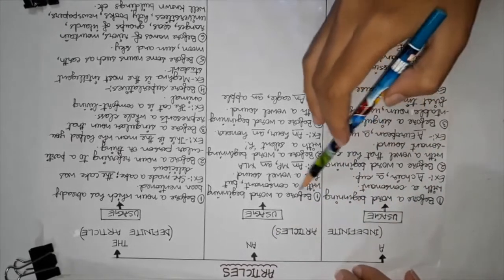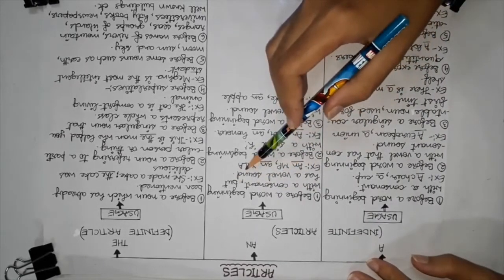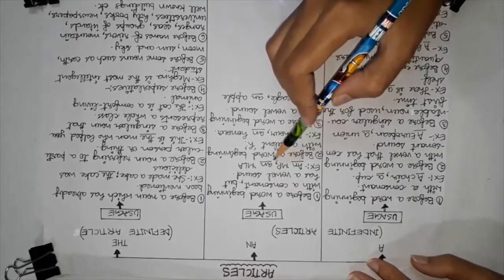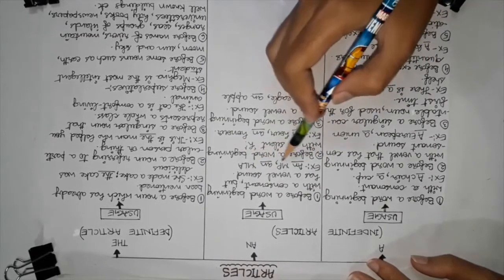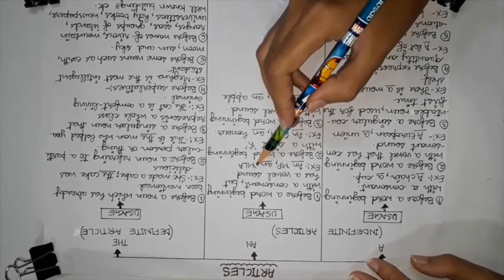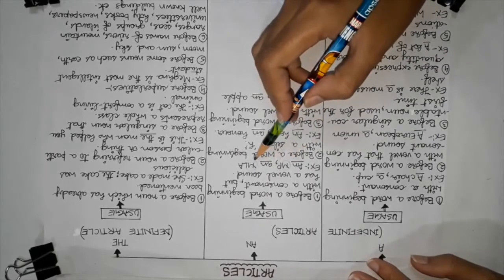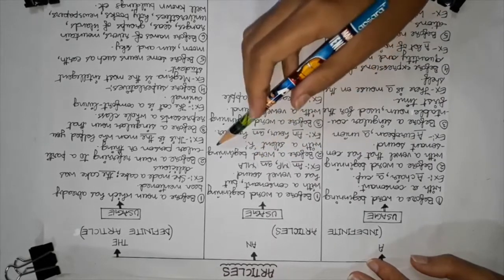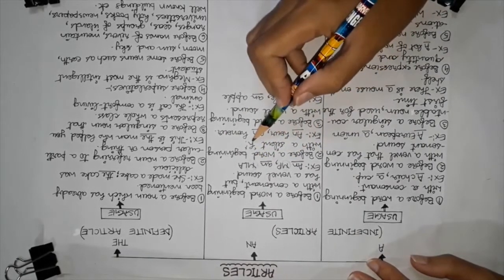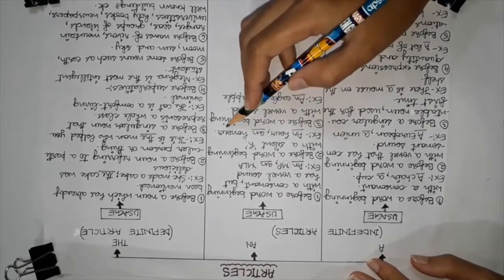We use it before a word beginning with a consonant but having a vowel sound: an MP, an MLA. Although M is a consonant, the sound coming out is a vowel. Before a word beginning with a silent H, meaning the word in which H is written but is silent when we speak. For example, an hour, an honor.